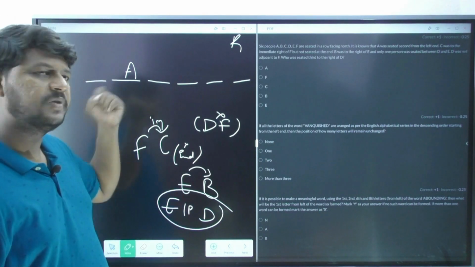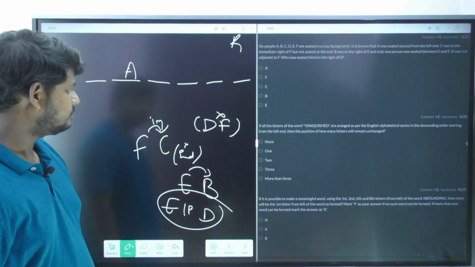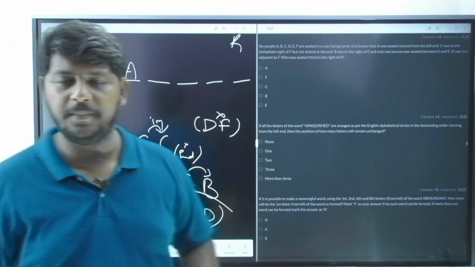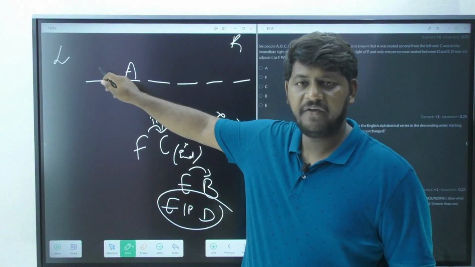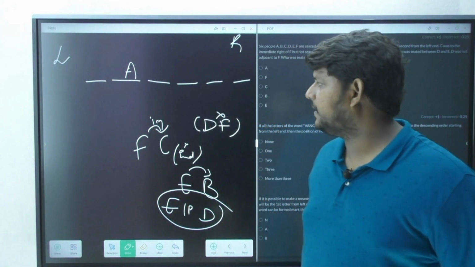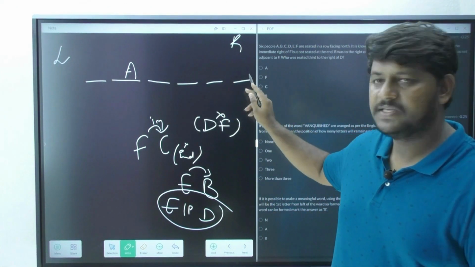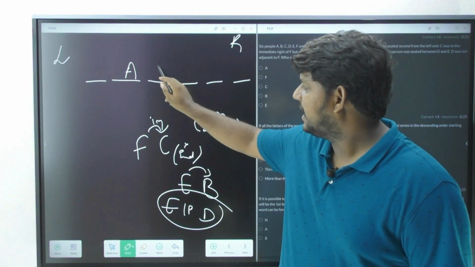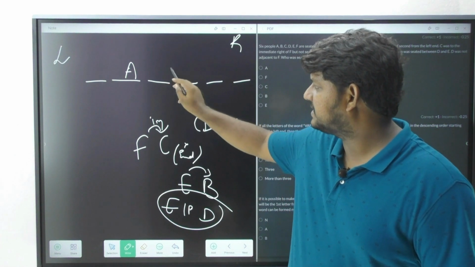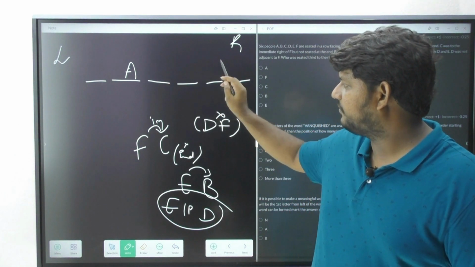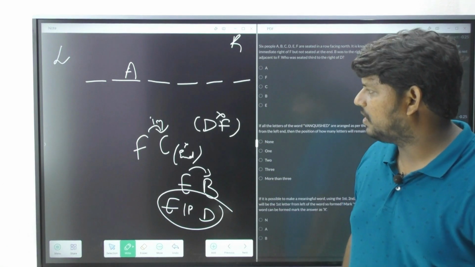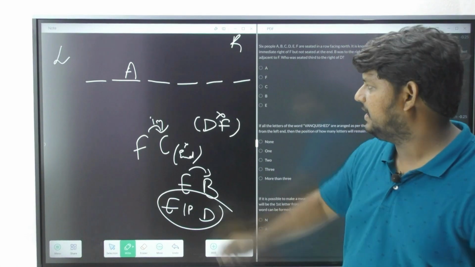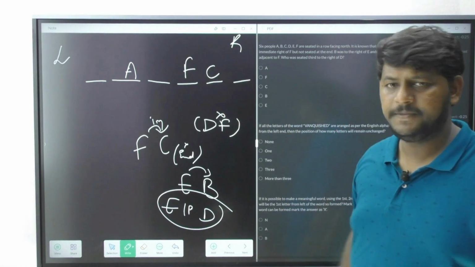Now we got a direct information. E is seated over here. Now please observe, C cannot come at the end, but F's immediate right, C should be coming. Let's observe here. I cannot bring F here because the immediate right is not vacant. Now if I bring F here, C is going to come, but C cannot sit at the end. So there are two options for us. If I place F here, C is going to come. So always go from the corners only. Do not try to place it exactly in the middle. So let us start here, F and C.